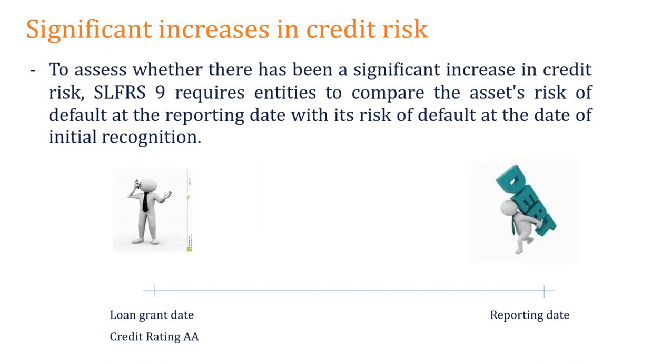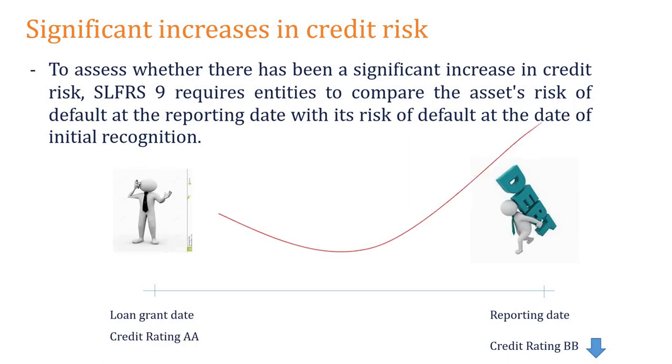He's having lots of issues, and his credit rating is now downgraded to BB. The credit rating was AA by the time we granted the loan. As at the reporting date, his credit rating has dropped to BB. Which means what happened to his credit risk?